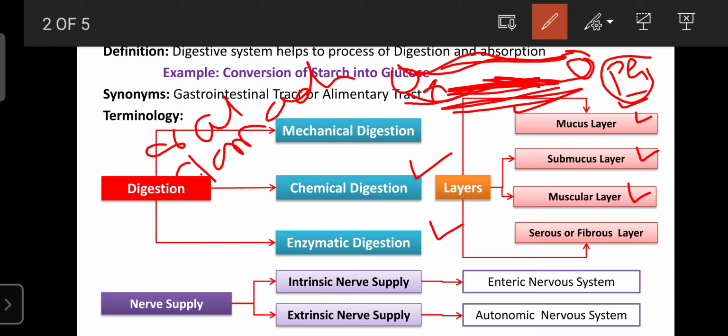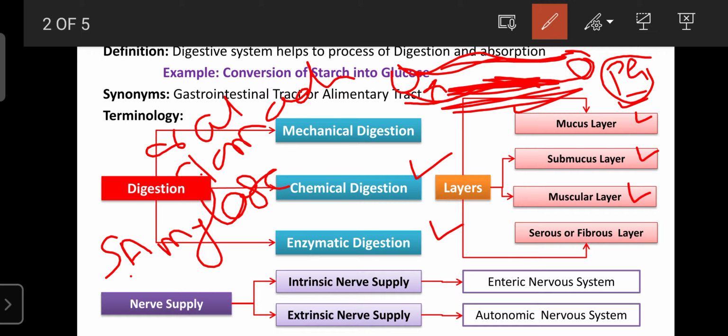Regarding the third type of digestion, that is known as enzymatic digestion. With the help of enzymes, the larger particle can be converted into a smaller particle, and such a process of digestion is known as enzymatic digestion. For example, in the oral cavity the polysaccharide is converted into disaccharide and glucose with the help of the enzyme known as salivary amylase.